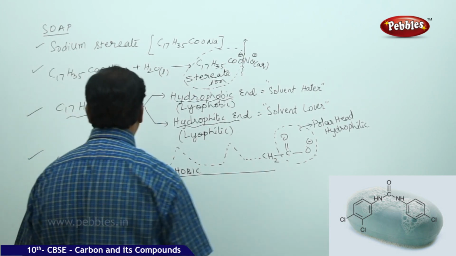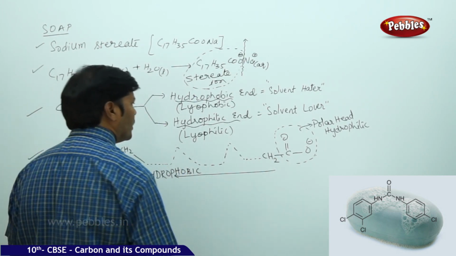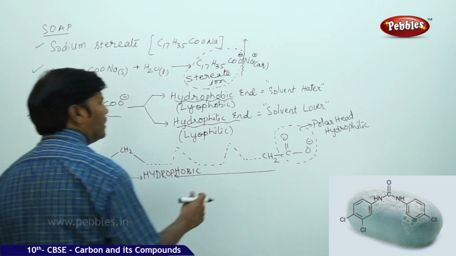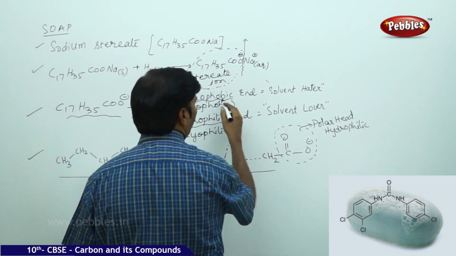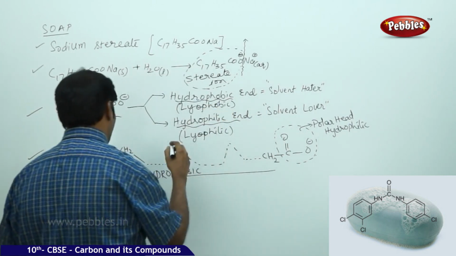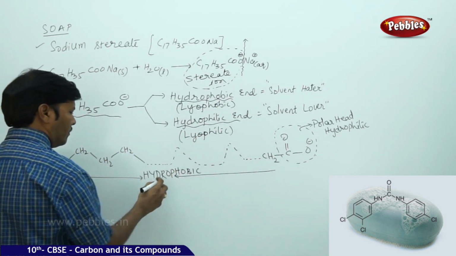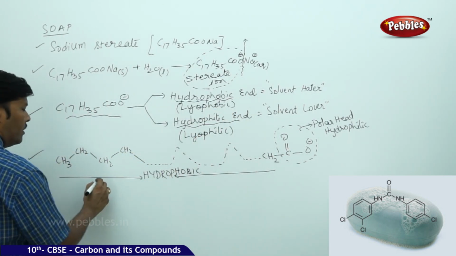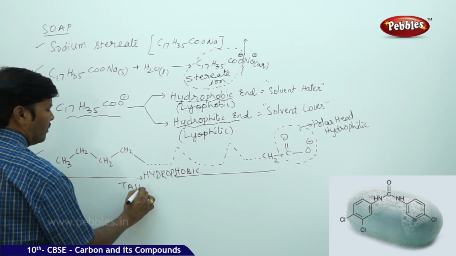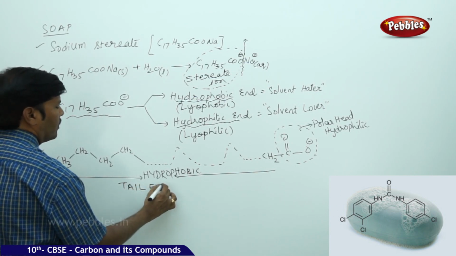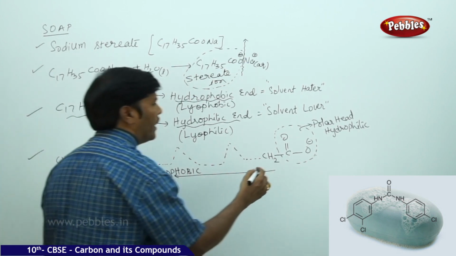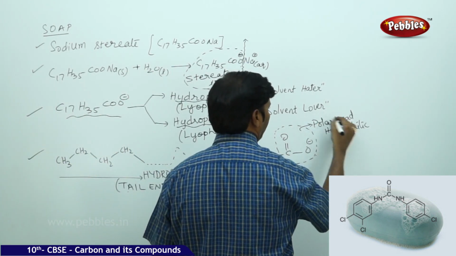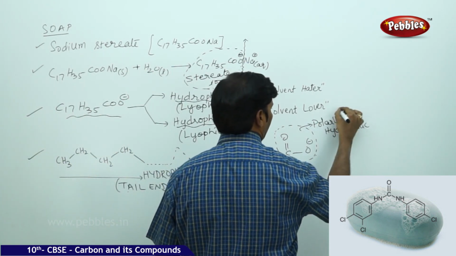So if you take a soap solution, it contains the hydrophobic end, which is called the tail. This is the tail end, and this is the head end.